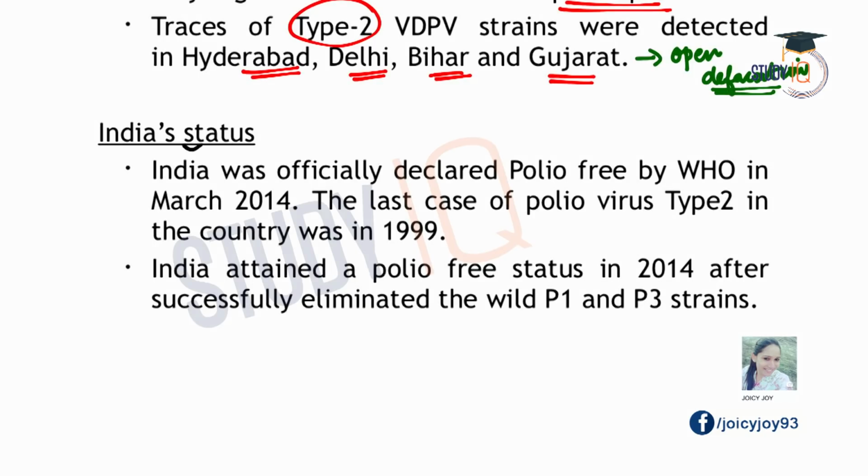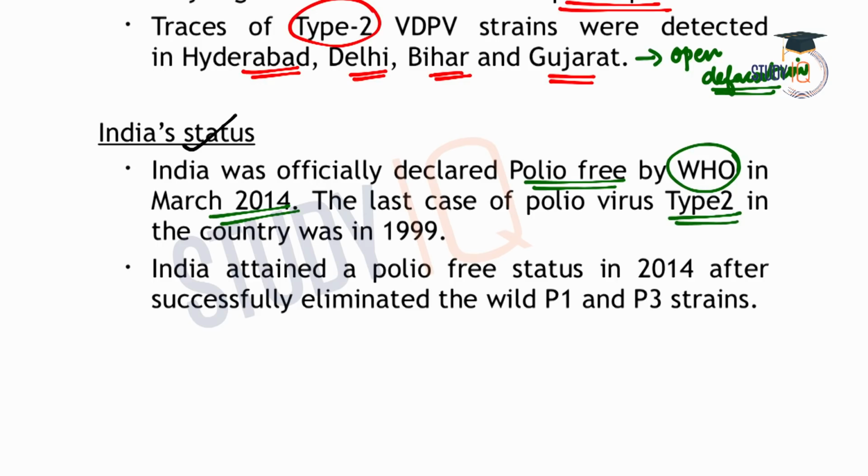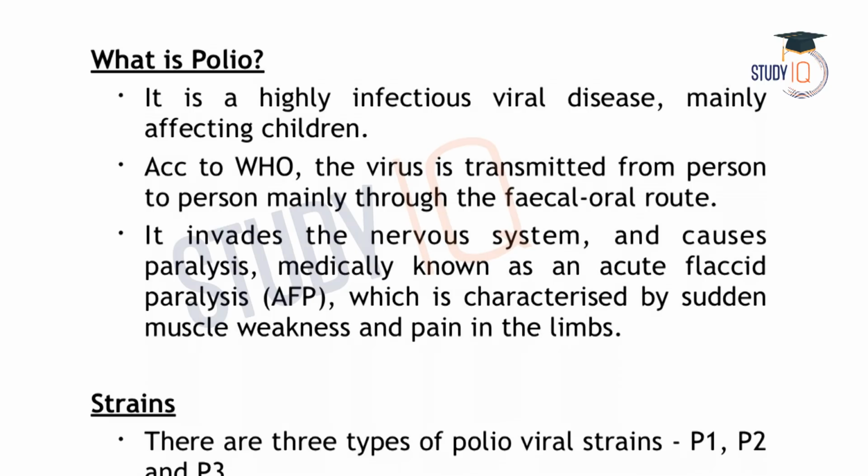First, let us see India's status in this regard. India was officially declared polio free by WHO, the World Health Organization, in March 2014, and the last case of polio virus of type 2 was detected in the country in the year 1999. So India attained a polio free status in 2014 and it has eliminated P1 and P3 strains. Already in 1991, type 2 was eradicated, P1 and P3 were eradicated later on, and India got polio free status in 2014.